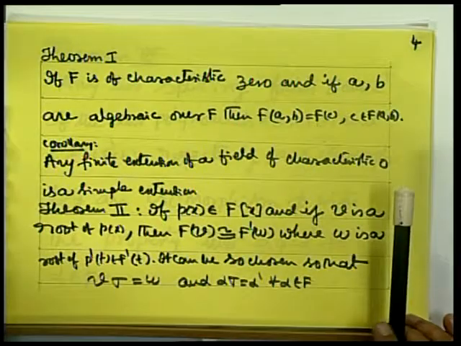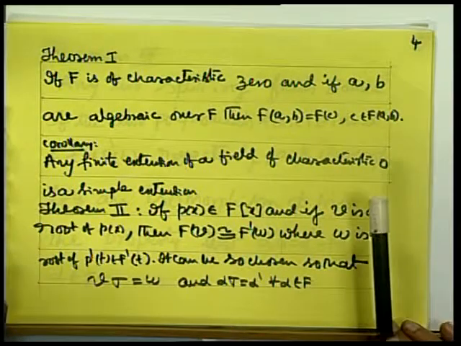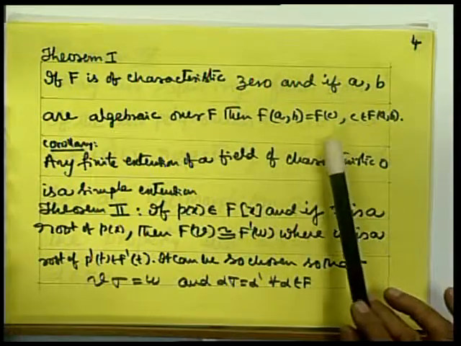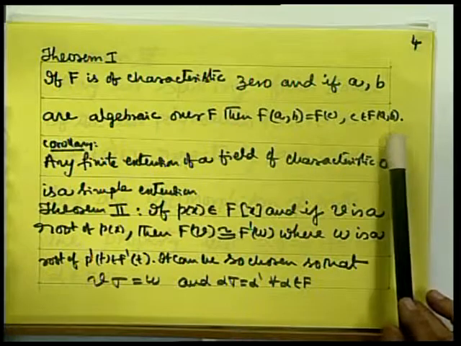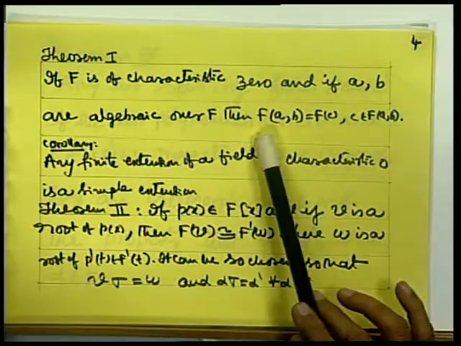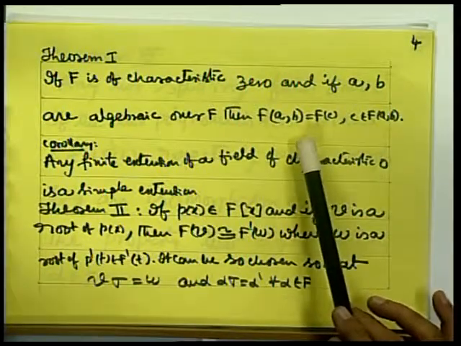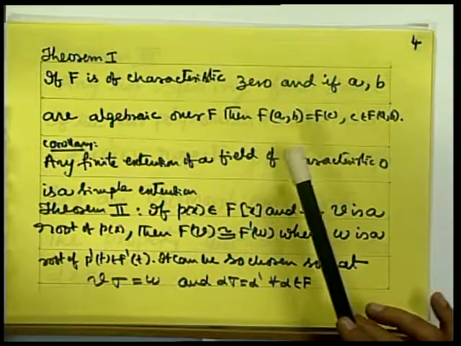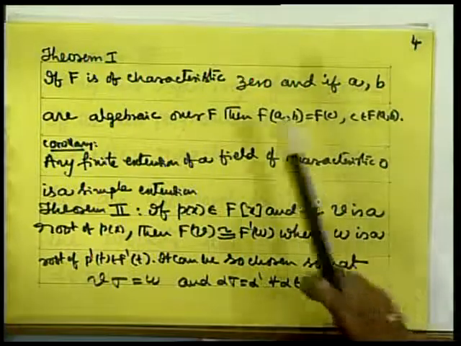Now we do require some of the results which you have already studied in the earlier chapters. So the first theorem is: if F is of characteristic 0, and a, b are algebraic over F, then F(a,b) equals F(c) for some c belonging to F(a,b). F(a,b) is the field extension obtained by adjoining a and b.